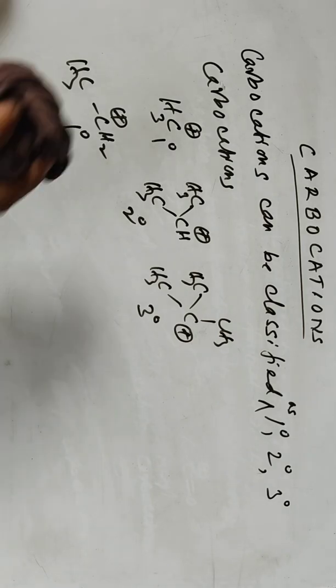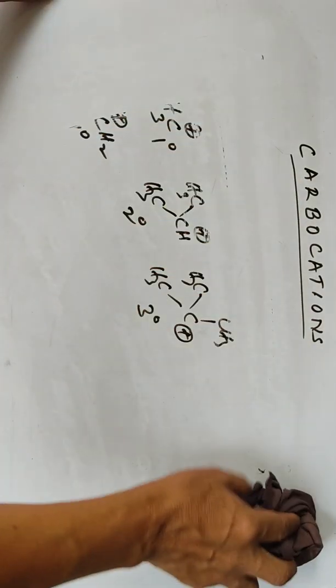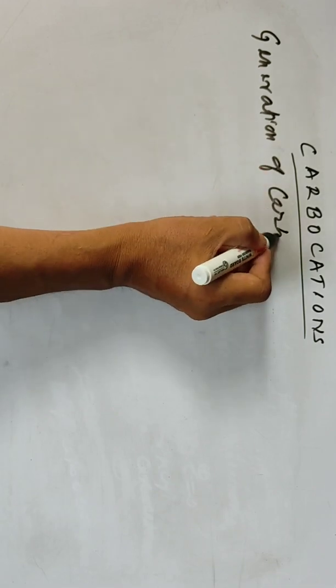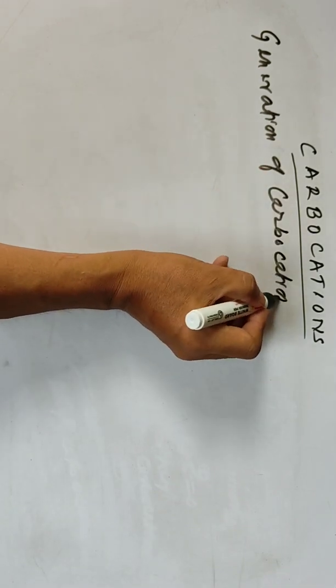Now let's see the generation of carbocations. How are carbocations generated? Actually, carbocations can be generated by two basic mechanisms. There are two general methods, two basic mechanisms for generation of carbocations.